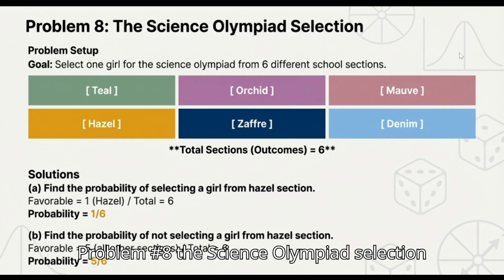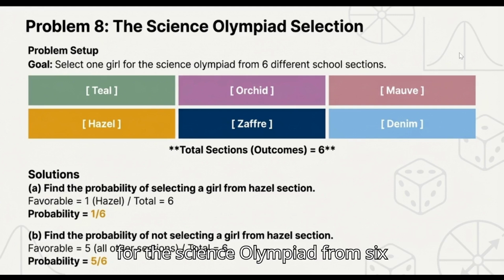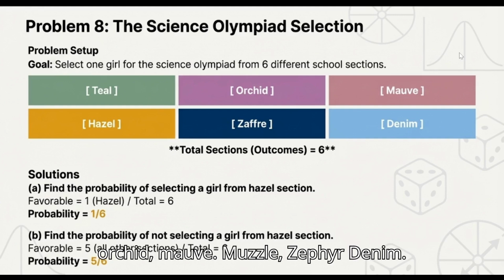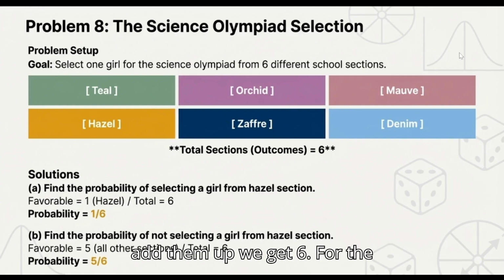Problem number 8, the Science Olympiad selection. We need to select a girl for the Science Olympiad from 6 different school sections. We have Teal, Orchid, Maeve, Hazel, Zephyr, Denim. These are the total sections, and if we add them up, we get 6.